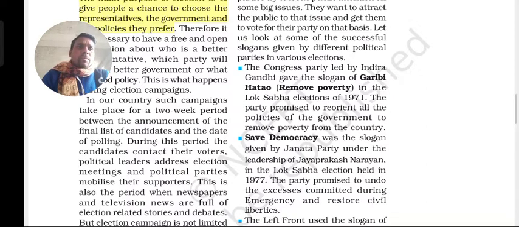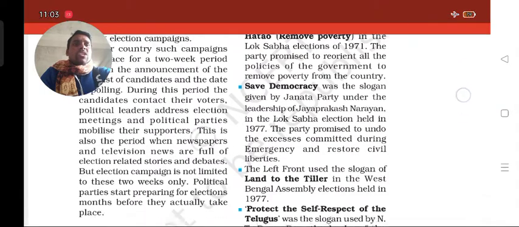During this Emergency period, civil rights were not provided to the people; they were reduced or denied. The civil liberties and democratic rights that the people had were all suspended during the Emergency. So at the 1977 election, Jayaprakash Narayan of the Janata Party declared that they would save the democracy in the country if they came into power. That is what Jayaprakash Narayan said.